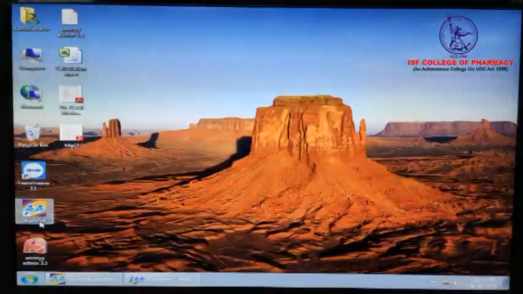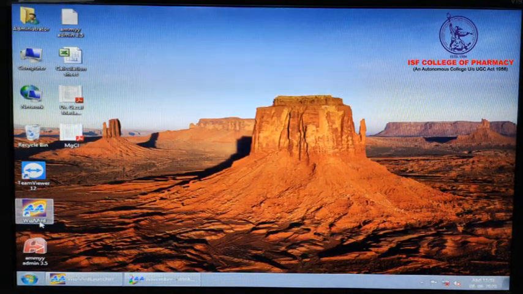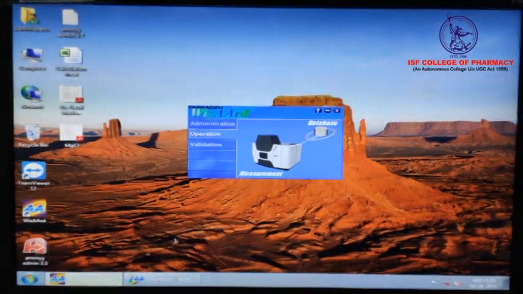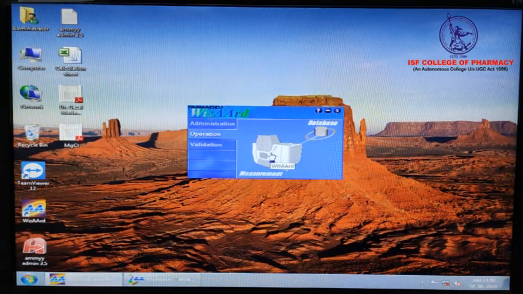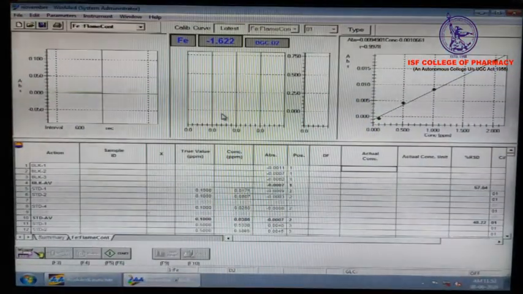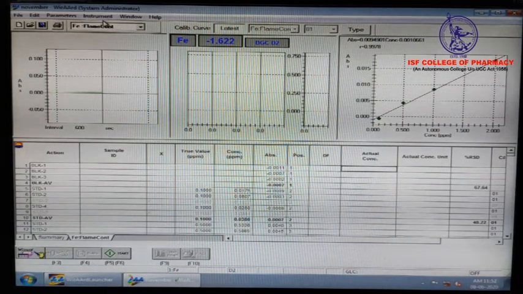Now I will show you the software part, how to operate the AA7000 series atomic absorption spectrophotometer. For the Shimadzu AA7000 series atomic absorption spectrophotometer, we are using Wizard software. For Wizard software, we have to click on the instrument icon. After that, this window will appear. In this window, we have the menu bar: file, edit, parameter, instrument, window, help. These options are available. After that, we have to select instrument.